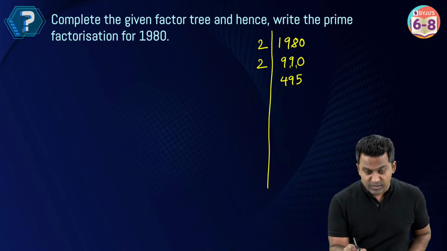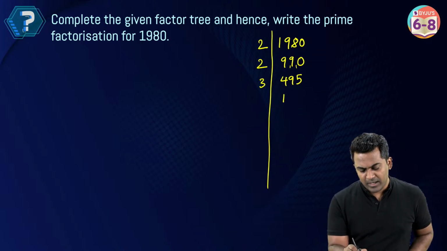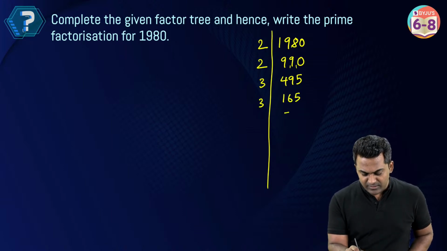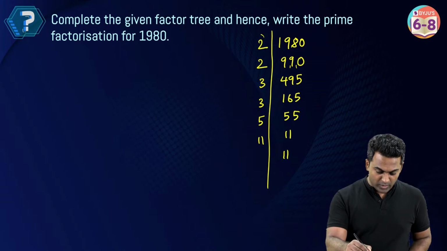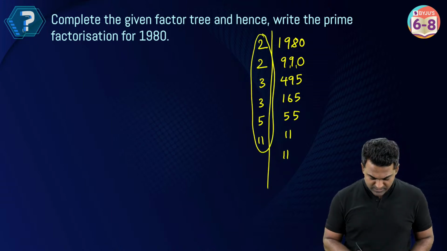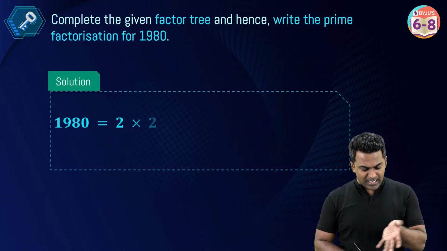All right, cool. So this is going to be divisible by 3 as per your answers. So 3 times 1, 3 times 6, 18, 3 times 5. Again, this is divisible by 3, 3 times 5, 3 times 5. This is 5 times 11, and this is going to be 11 times 1. Okay, so I multiply all of these numbers. Yes, and when I do that, I get this.